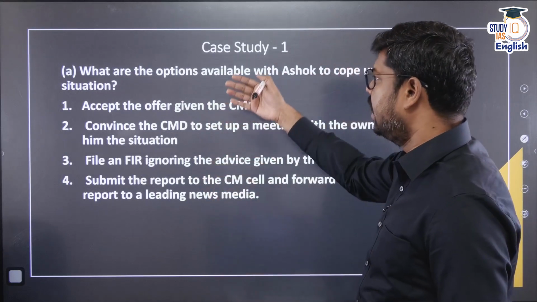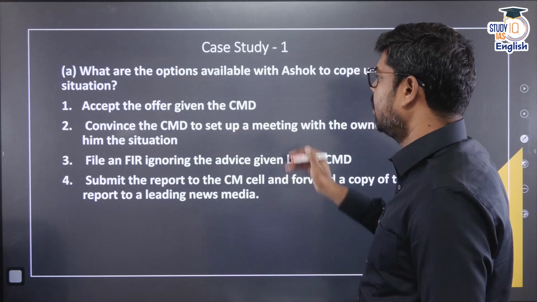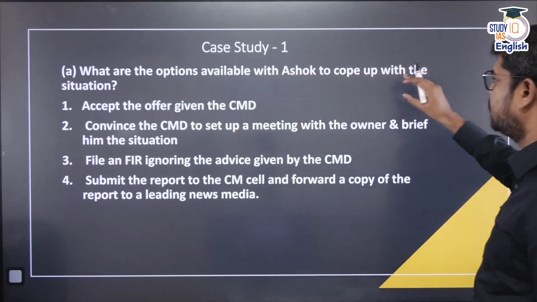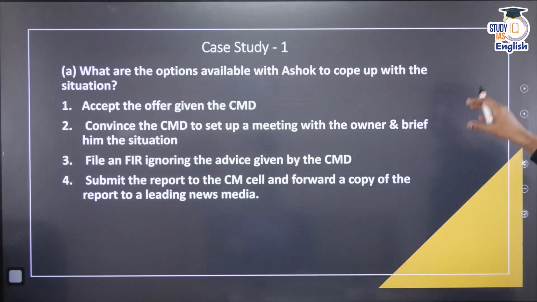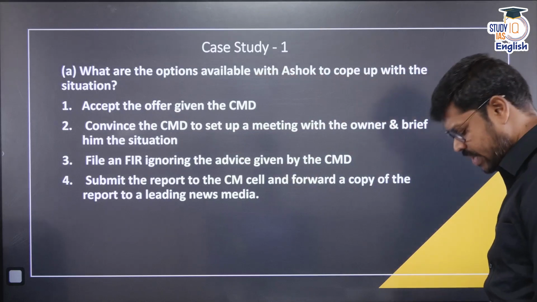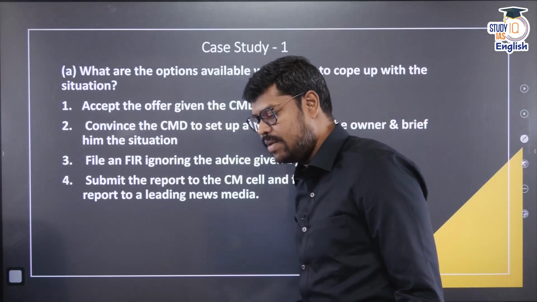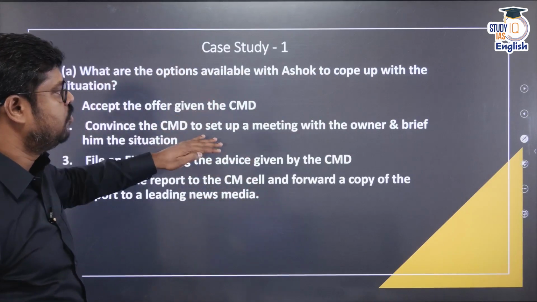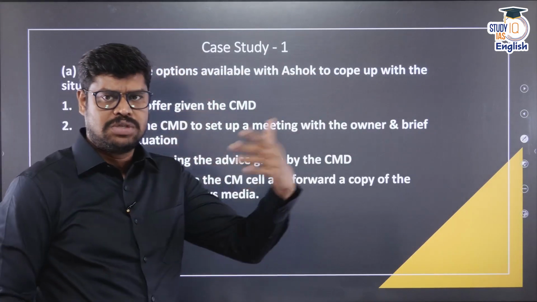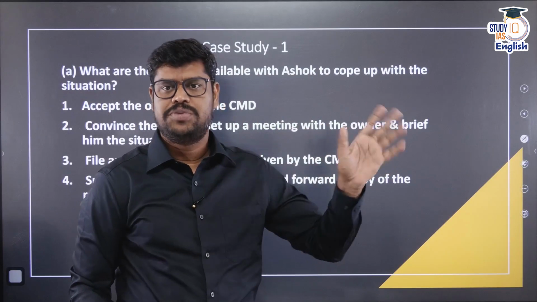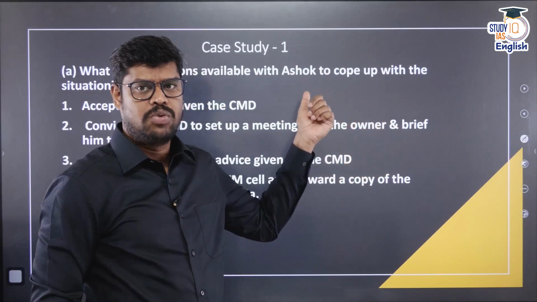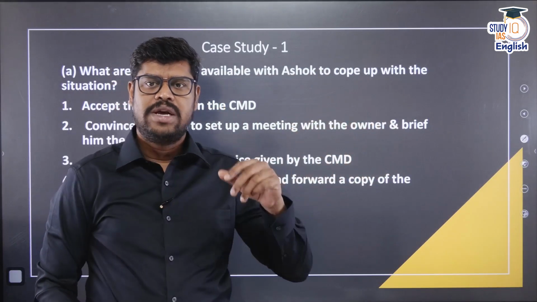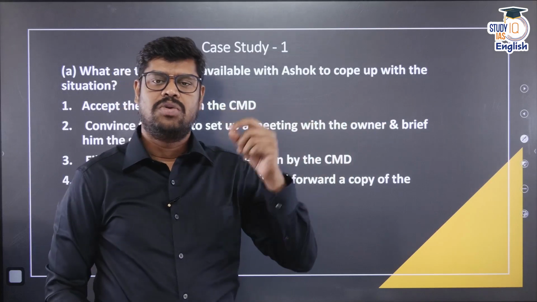Now come to the directives given in the question. What are the various possible options available with Ashok to cope up with the situation? Whenever they ask you such questions, these can be discrete options. There is no need that one option should be in continuity with another. You could have option number 1, 2, 3 and 4. They are not even asking which is the most appropriate option or what is the right option.